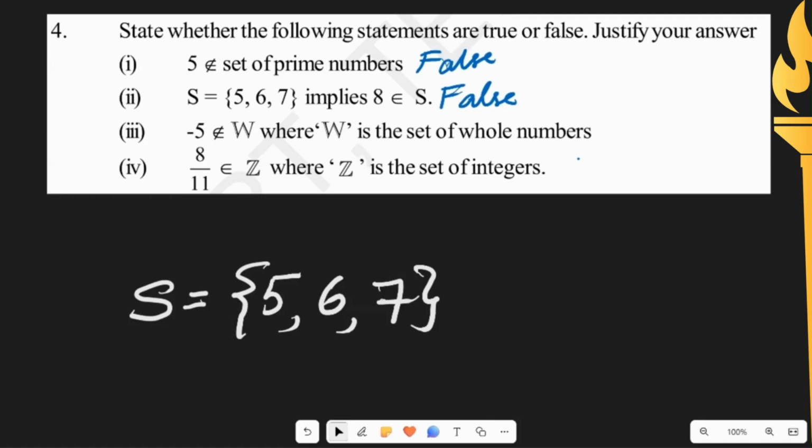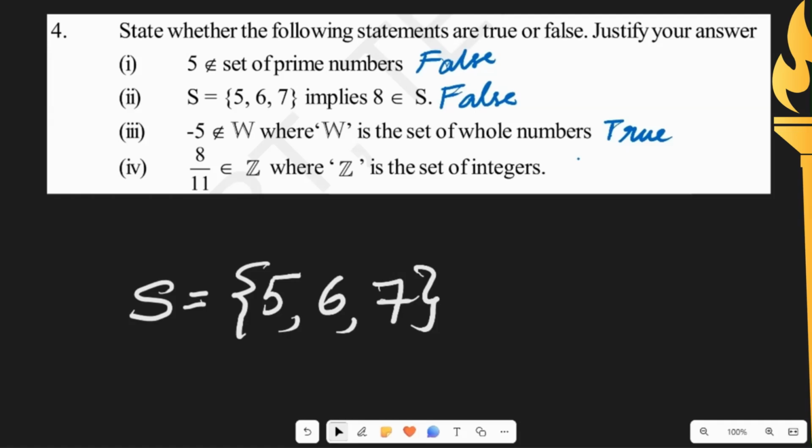Next, minus 5 does not belong to W, where W is the set of whole numbers. It is true. Whole numbers start from 0, 1 and so on. They said minus 5 does not belong to whole numbers. So this statement is absolutely true. Next one, we have 8 by 11 belongs to Z, where Z is the set of integers.